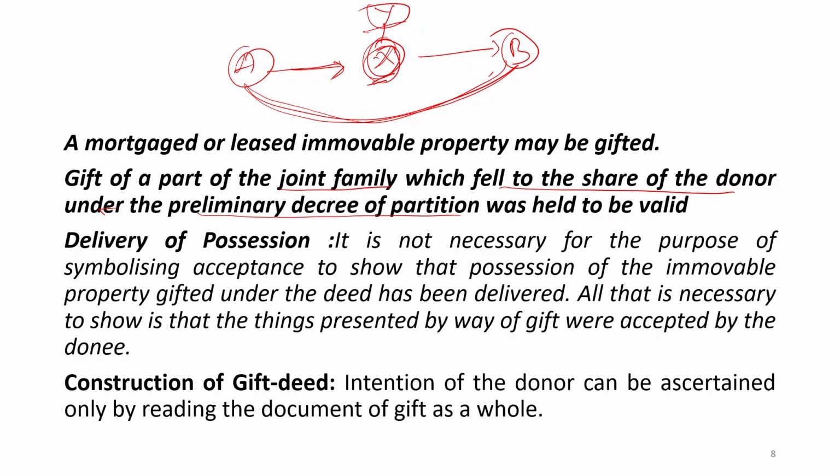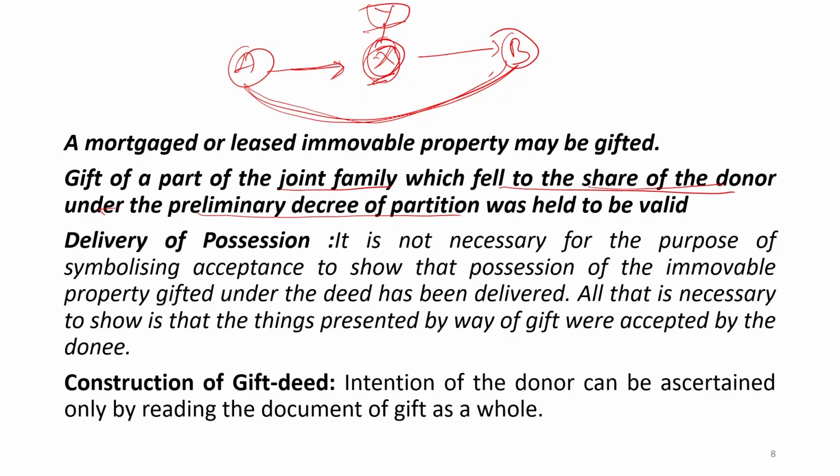So a gift of a part of joint family property which fell to the share of the donor under the preliminary decree of partition can be gifted, and that will be a valid gift. Then the next portion is delivery of possession.